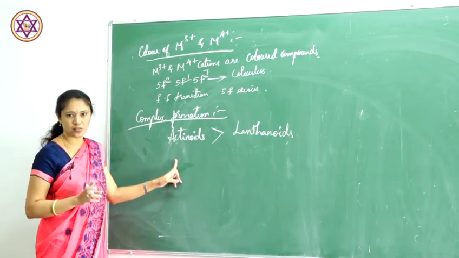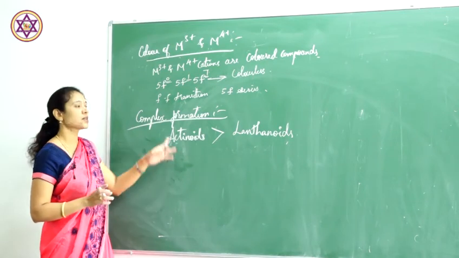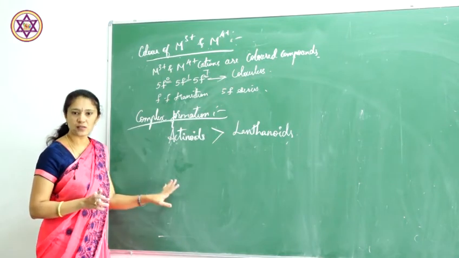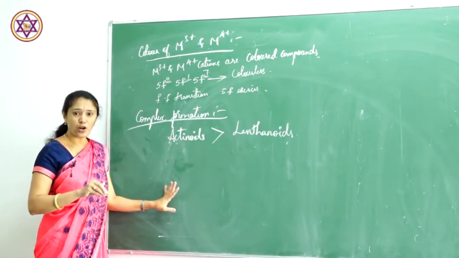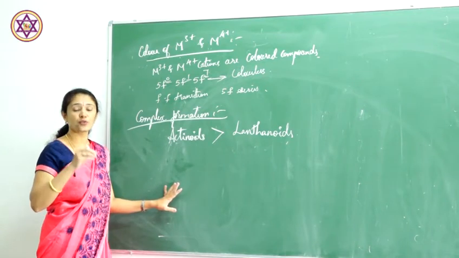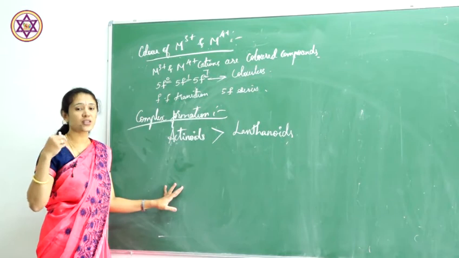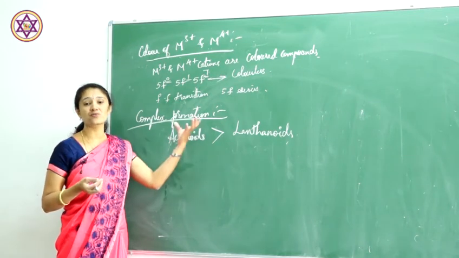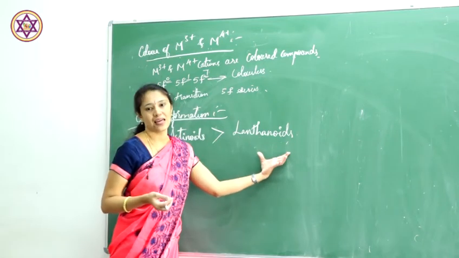But actinoids form complexes even with aromatic compounds as well as pi bonding molecules, and with ligands donating oxygen, nitrogen as well as fluorine. Therefore, actinoids are better complex formers compared to the lanthanoids.